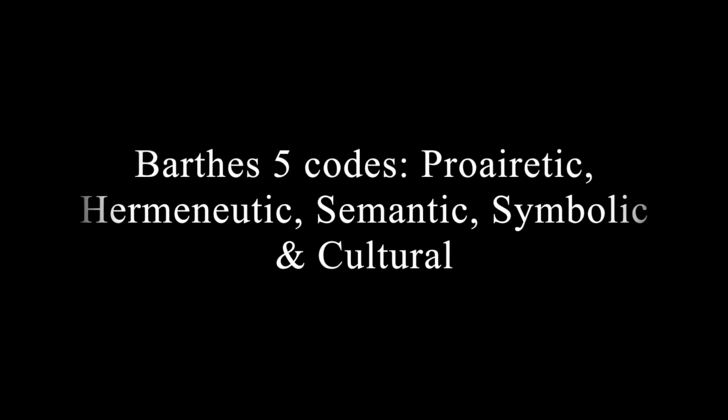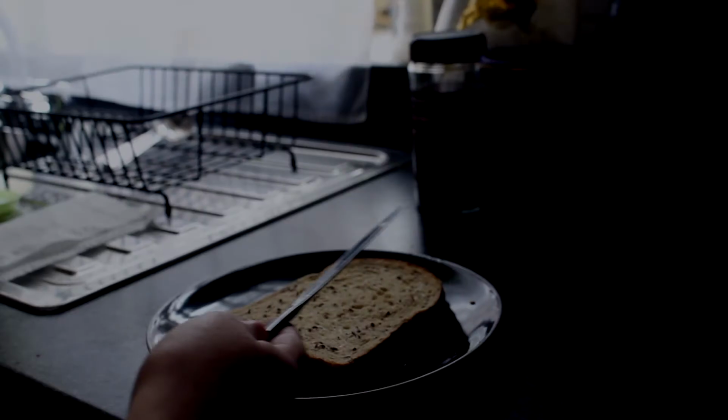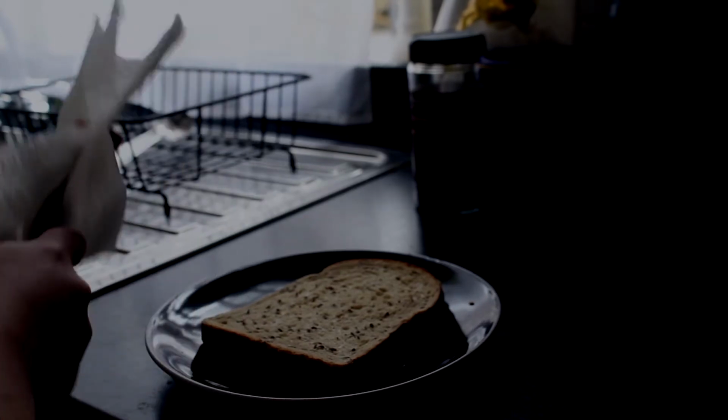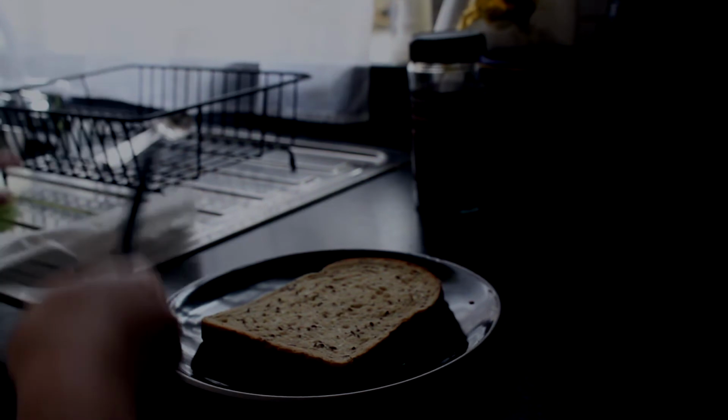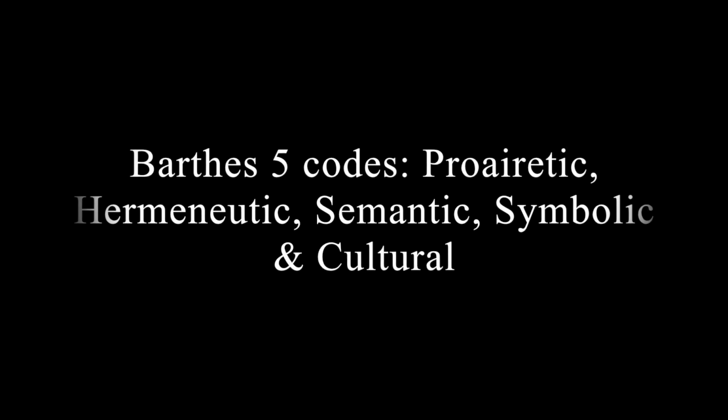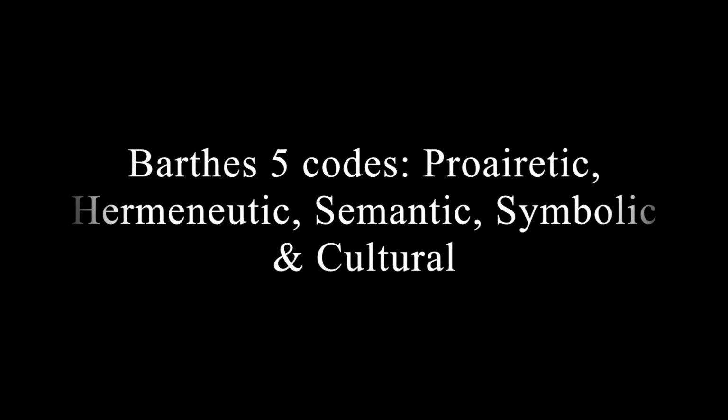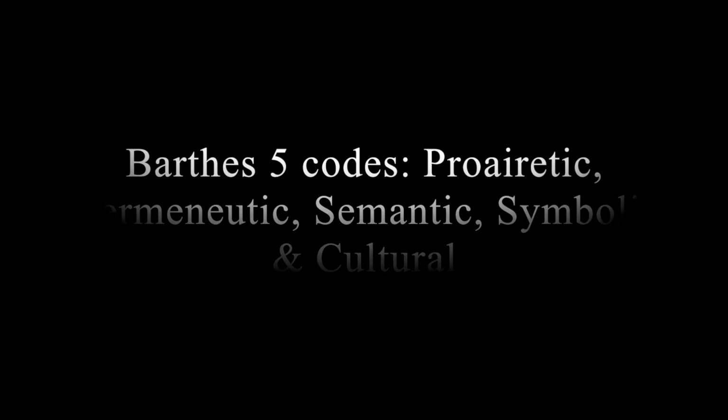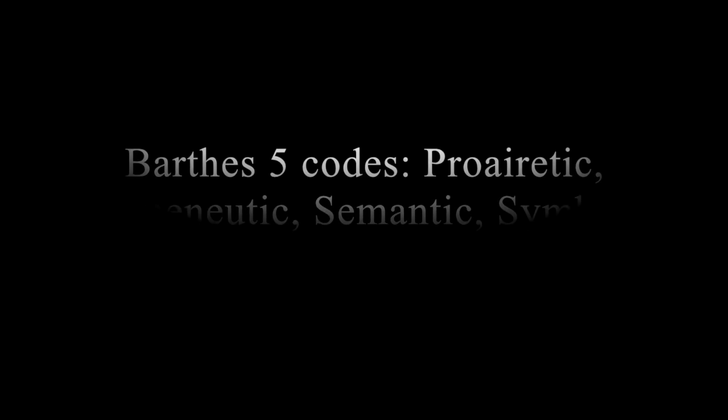Hermeneutic, the enigma code, is used in our film. This is seen through a small flashback when Mila is wiping the butter off her knife. The audience does not have the full chronological idea of what has happened, and they question Mila's character and her motives. The proairetic, semantic, and symbolic codes are used in our film to show our audience that Mila is mentally unwell, which plays into her killing her bullies.